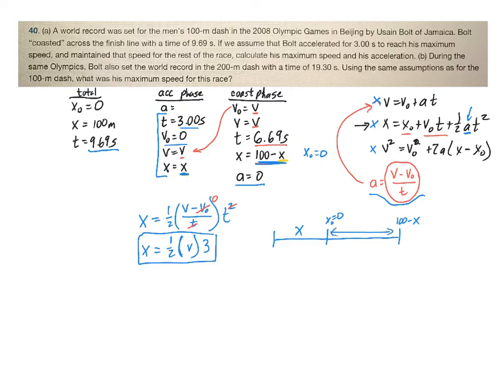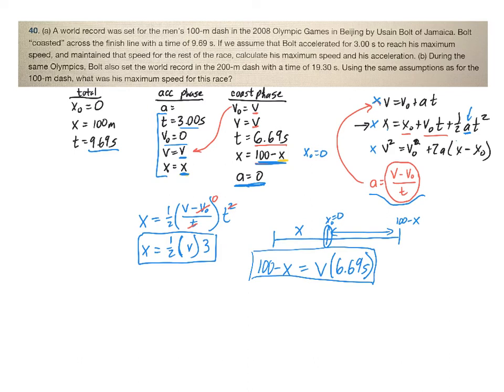All right, so we're going to go ahead and use that same equation. We're going to go x, but remember x here, that distance is 100 minus x, so we'll go 100 minus x is equal to the initial position, which is 0, plus the initial velocity. The initial velocity here is how fast he's going right now, which is the final velocity from the acceleration phase, times the time. The amount of time is 6.69 seconds. And then, of course, it's plus 1/2 at squared, but we know the acceleration is 0, so that term goes away as well. So now I've got a second equation in x and v.